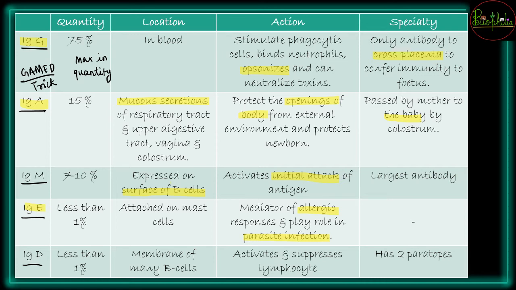IgD जो होगा, it is going to be again on the B cells, and it will be activating as well as suppressing the lymphocyte, and the speciality of it is going to be it will have two paratopes. So that was about all the types of different antibodies जिनको बोला जाता है immunoglobulins. So immunoglobulins होने की वजह से उसका short form आ जाता है Ig.